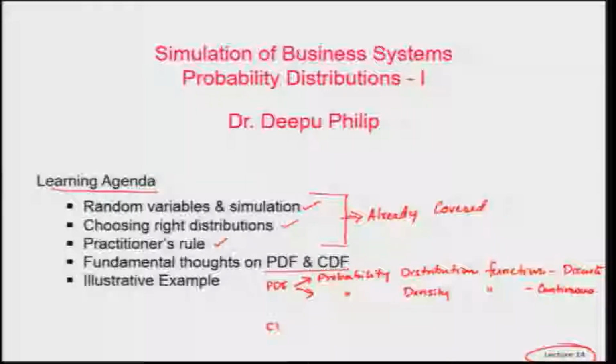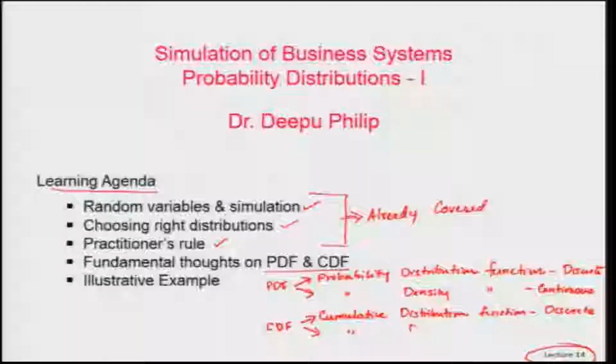Similarly, CDF also has two meanings: cumulative distribution function in the case of discrete, and cumulative density function in the case of continuous. Okay. And we will also look into a simple illustrative example today.